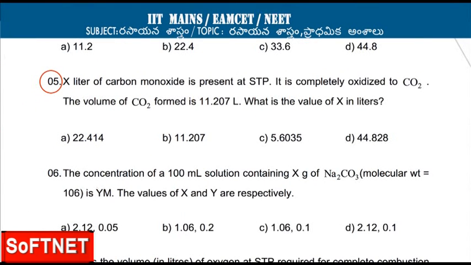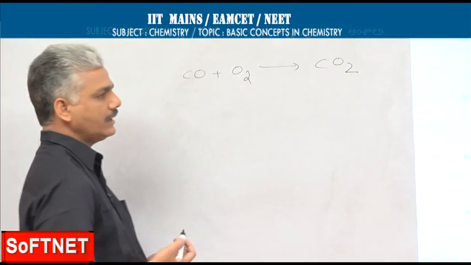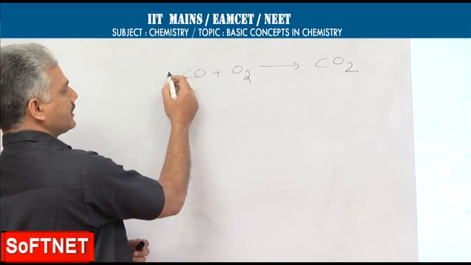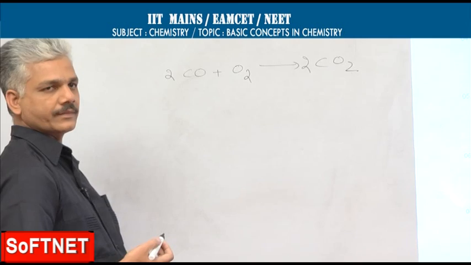Next problem, X liters of carbon monoxide is present at STP. It is completely oxidized to carbon dioxide. The volume of carbon dioxide formed is 11.2 liters. What is the value of X in liters? Carbon monoxide on heating with oxygen gets converted to carbon dioxide. The balanced equation is 2CO plus O2 gives 2CO2.